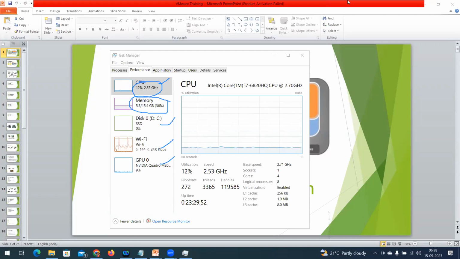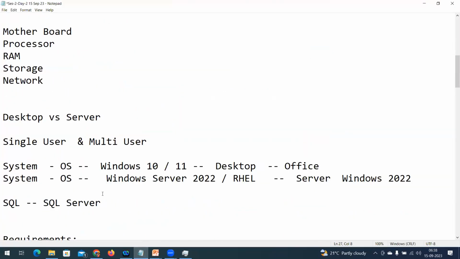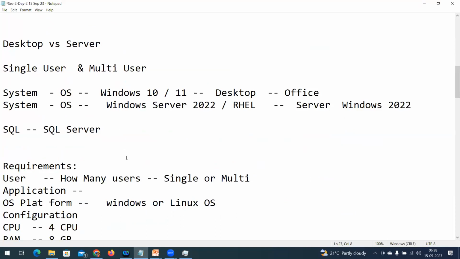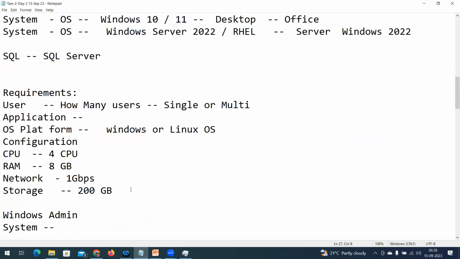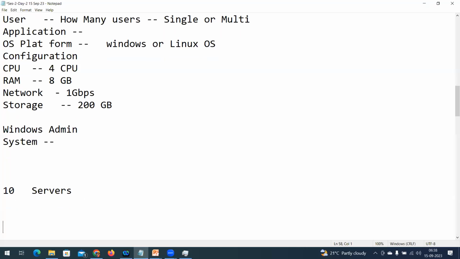Now, for example, take it that you are going to deploy 10 servers for your organization. What do you need to procure? 10 servers.